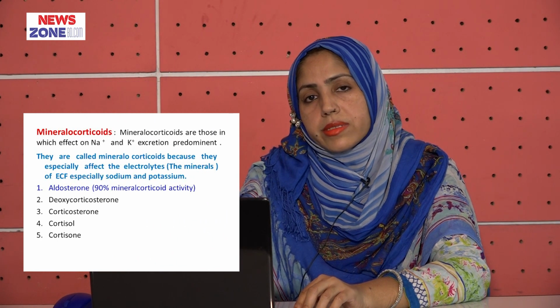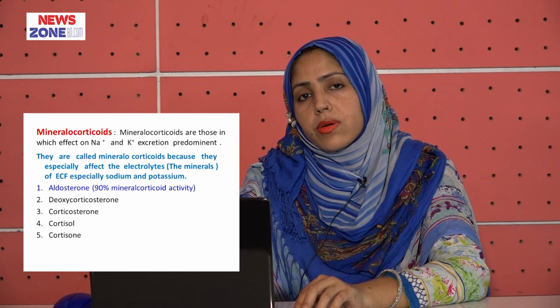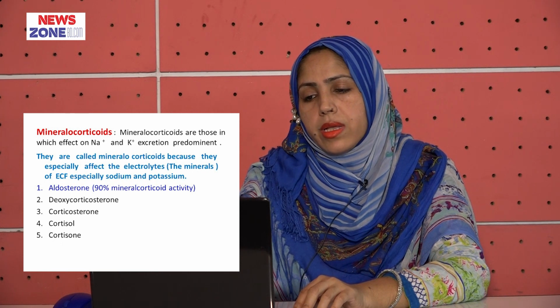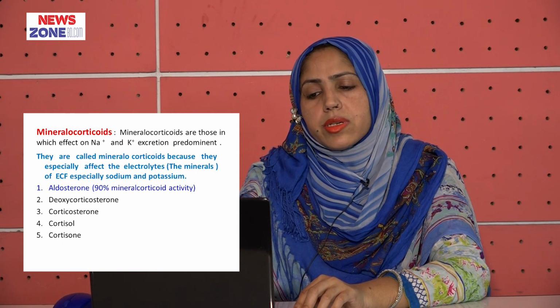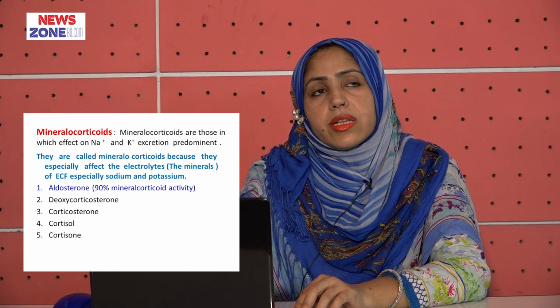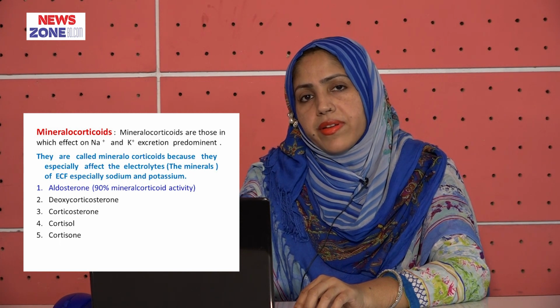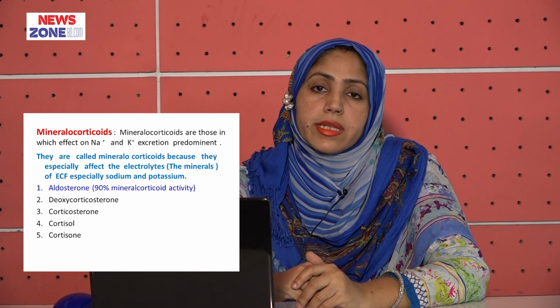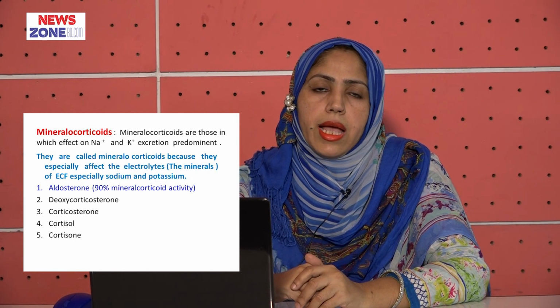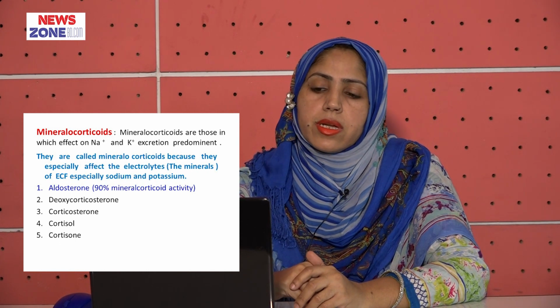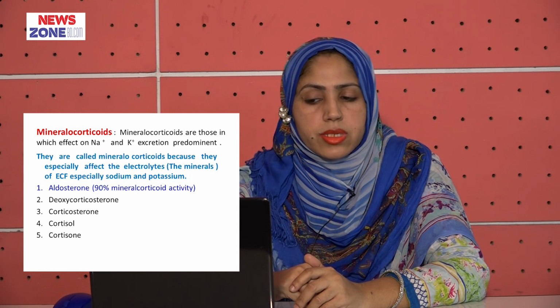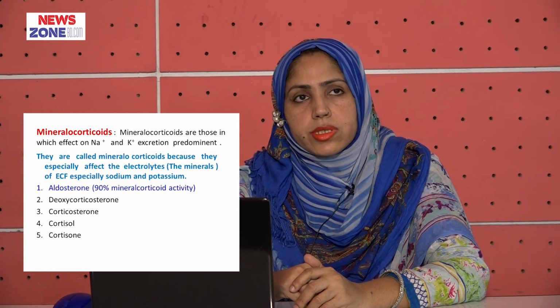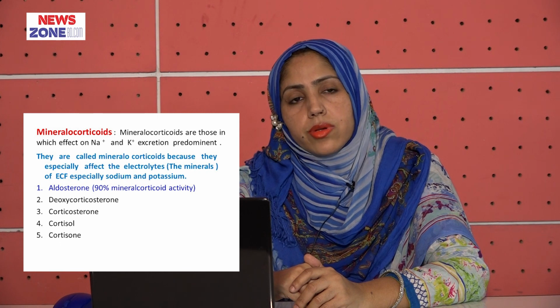What are mineralocorticoids and why are they called mineralocorticoids? They are called mineralocorticoids because they affect electrolytes, especially sodium and potassium. Aldosterone has 90% of the mineralocorticoid activity, and other mineralocorticoids are deoxycorticosterone, corticosterone, cortisol and cortisone.